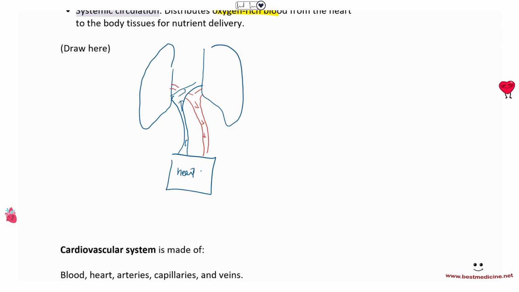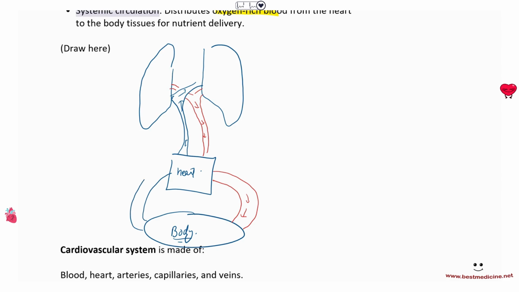The other loop is that you've got the heart, which is pumping the blood to the rest of the body. So let's make an oval here that represents the rest of the body, like the brain and the muscles and the digestive system and the urinary system and so on. And so you want the oxygenated blood to go into the body. The heart is going to do that. The heart pumps blood to the body, right? Oxygenated blood, and that oxygenated blood is used, its oxygen is used, and carbon dioxide would enter into the blood, and it will become deoxygenated, and that is returned to the heart so that it can be sent to the lungs again. So that is the other loop, right? These are two loops. So the top loop is the pulmonary.